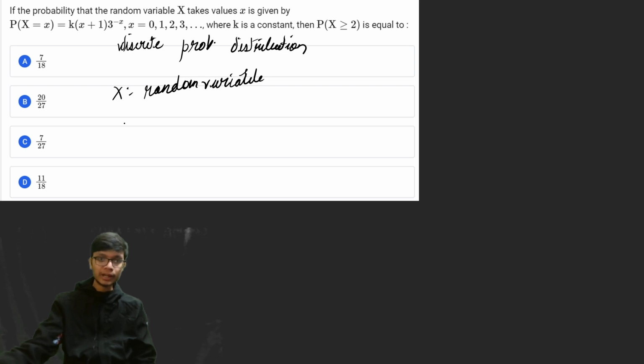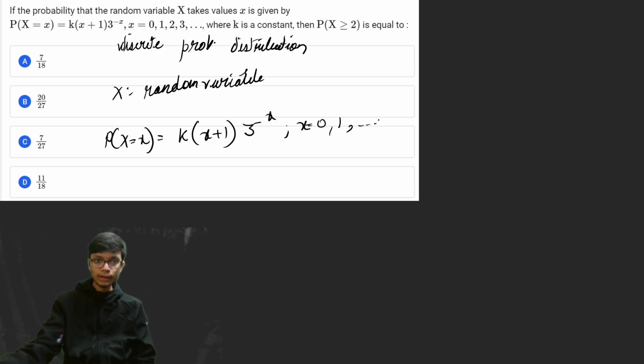The probability of the random variable being equal to small x is equal to k into (x plus 1) into 3 raised to the power minus x, where x values range from 0, 1, 2 and up, all the integral values, where k is a constant number. So I have to look for, firstly, in this particular probability, the PMF function.